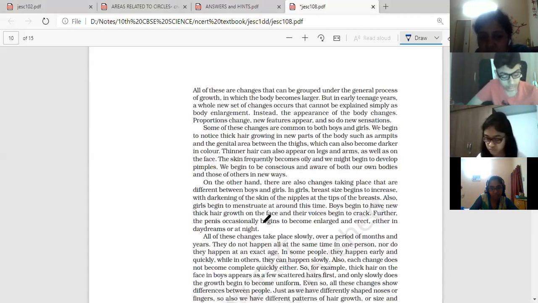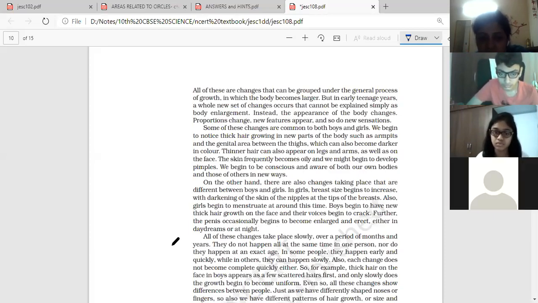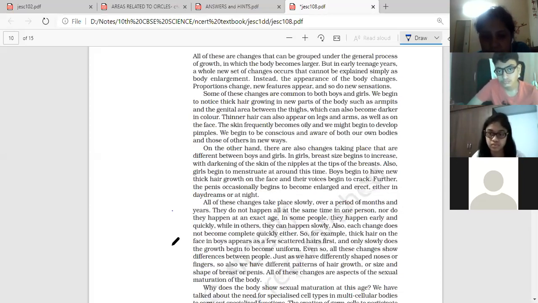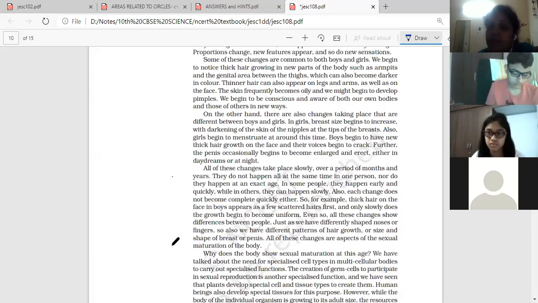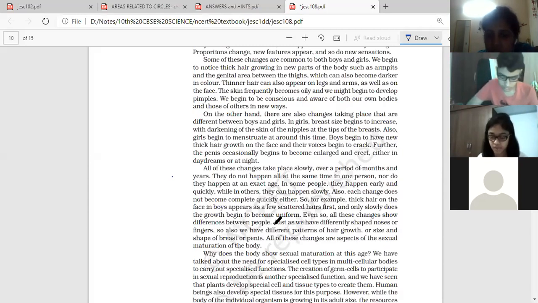The penis occasionally becomes enlarged and erect, either in daydreams or at night. So these are the changes taking place in the male and female body separately. This question can be asked for 2 marks.